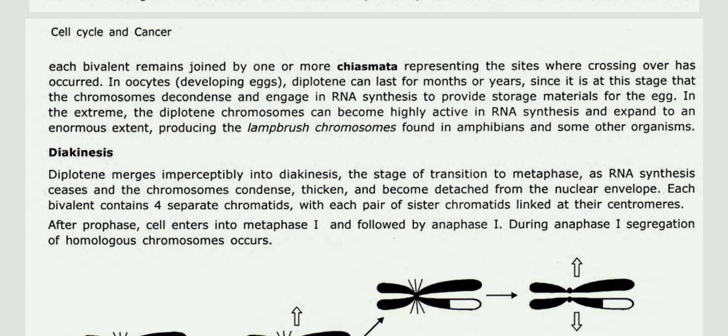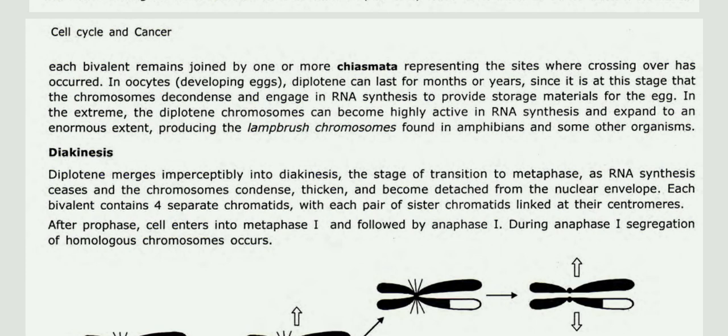In developing eggs, diplotene can last for months or years, since it is at this stage that the chromosomes decondense and engage in RNA synthesis to provide storage materials for the egg. In the extreme, the diplotene chromosomes can become highly active in RNA synthesis and expand to an enormous extent, producing the lampbrush chromosomes found in amphibians and in some other organisms.